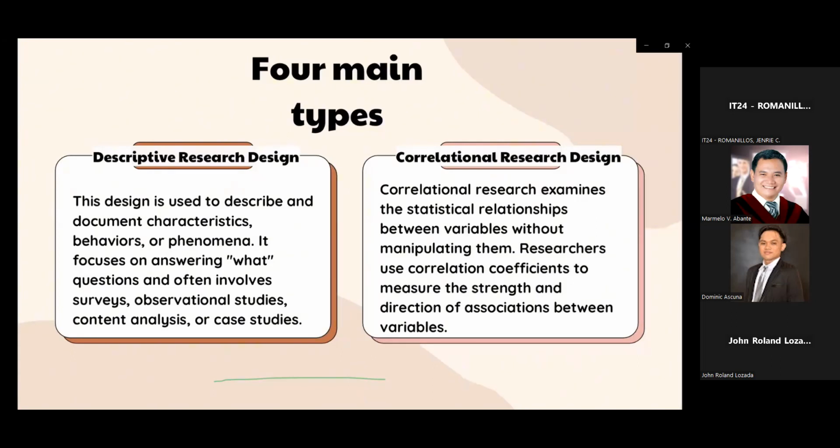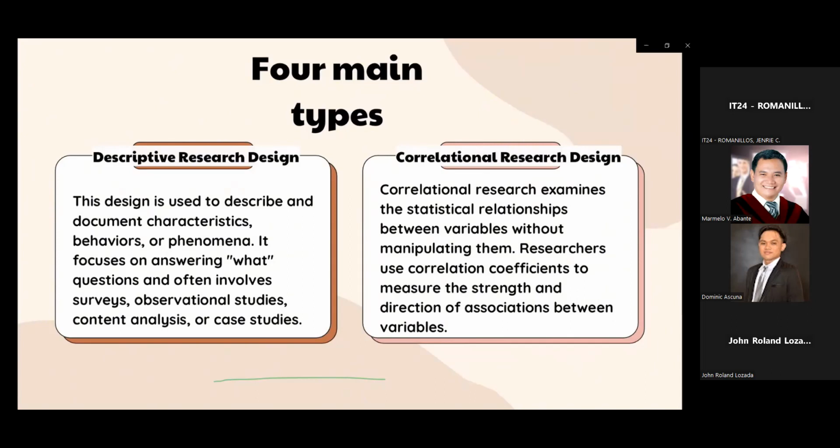Correlational research design. Correlational research examines the statistical relationships between variables without manipulating them. Researchers use correlation coefficients to measure the strength and direction of associations between variables. Correlational research design is a type of research methodology that aims to examine and analyze the statistical relationships or associations between two or more variables without manipulating them. It focuses on assessing the degree to which changes in one variable are related to changes in another variable.